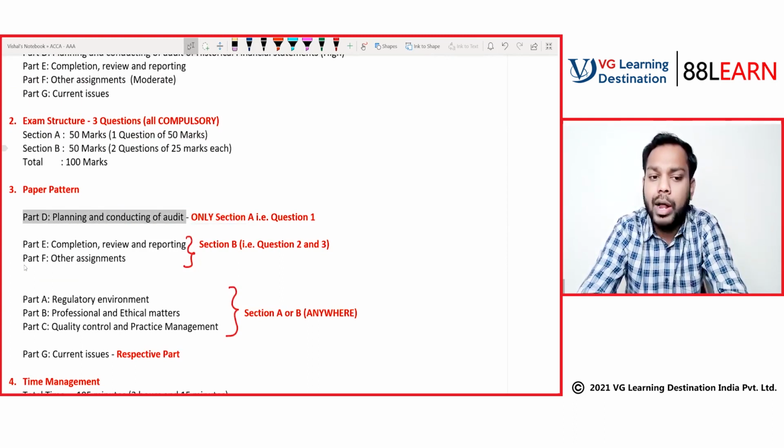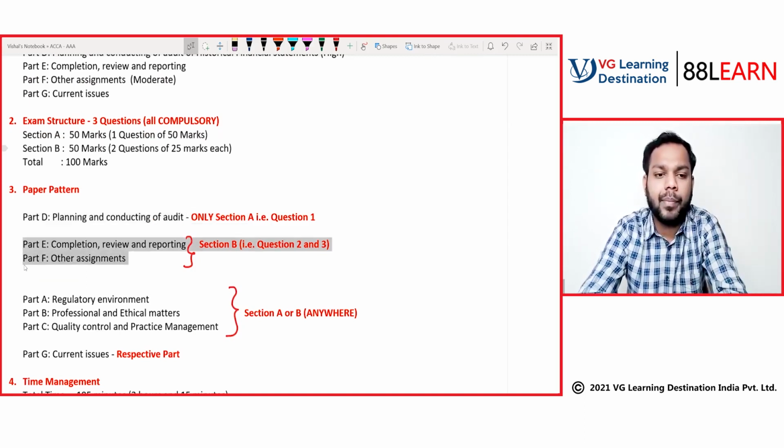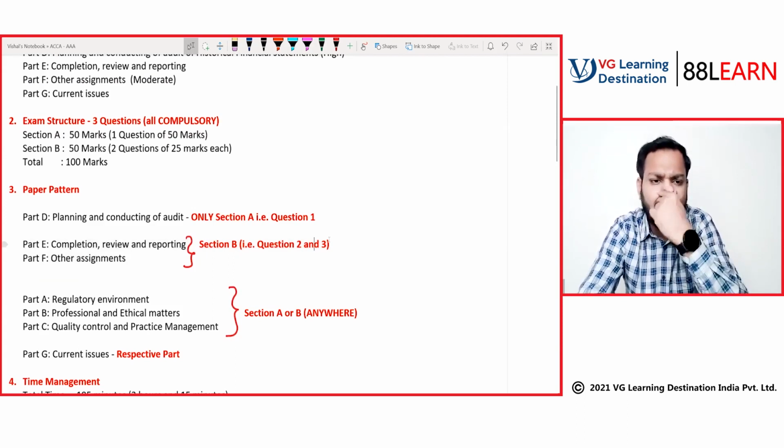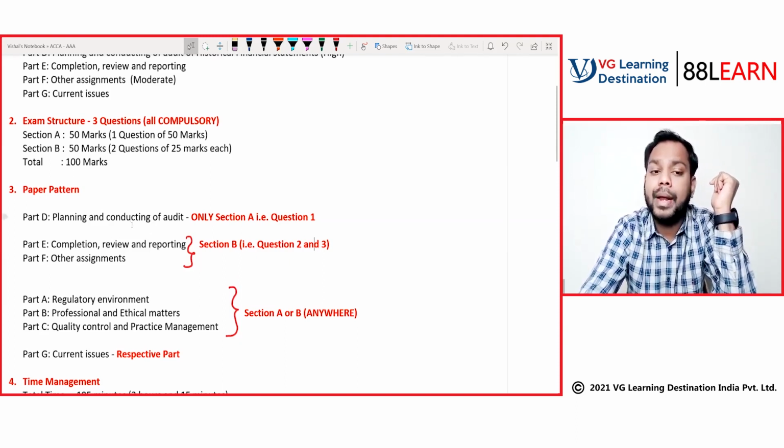Now part E and part F, that is completion, review, reporting and other assignments, will be tested as part of section B, that is question number 2 and question number 3. So does that mean that part D cannot be tested in section B? Yes, part D cannot be tested in section B.